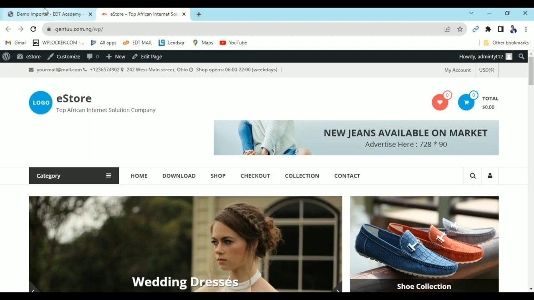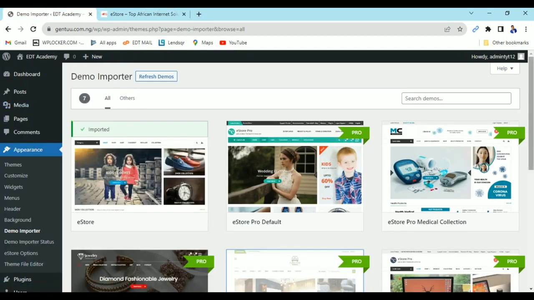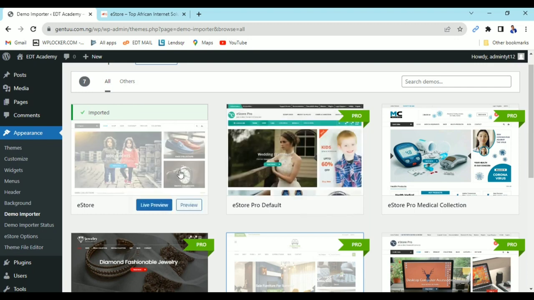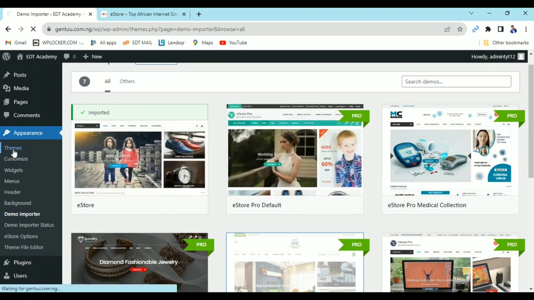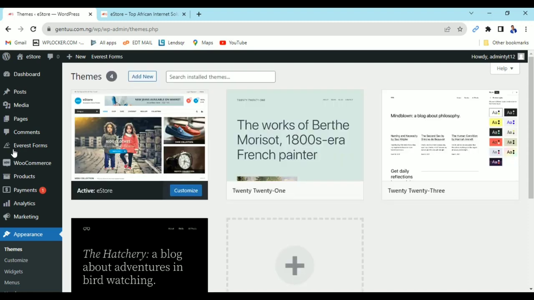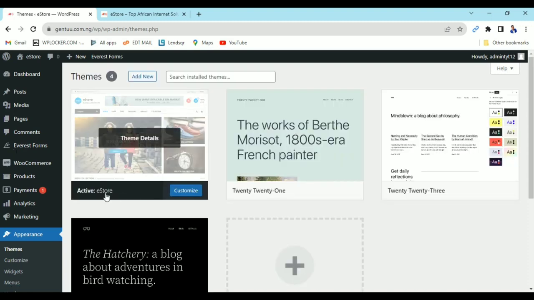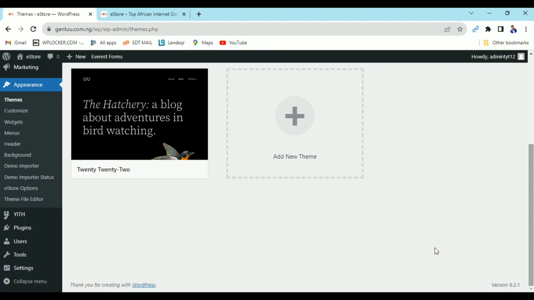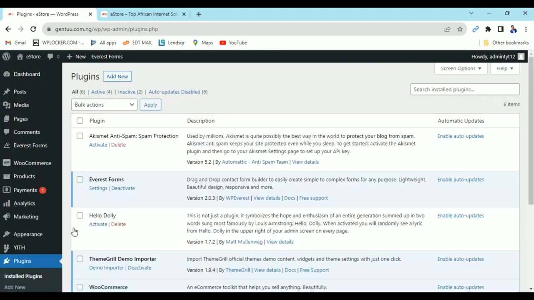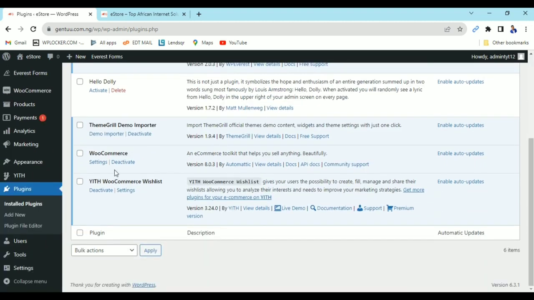Now let me go and show you the plugins that were imported. Don't forget, the theme we used is the eStore theme. Now I want to go and show you the plugins that we have used. This is the plugin list. You can see most of these plugins, we didn't install any of them manually. During the process of the importing, those plugins came in, but the major important plugin is this WooCommerce plugin. This is the main important plugin.